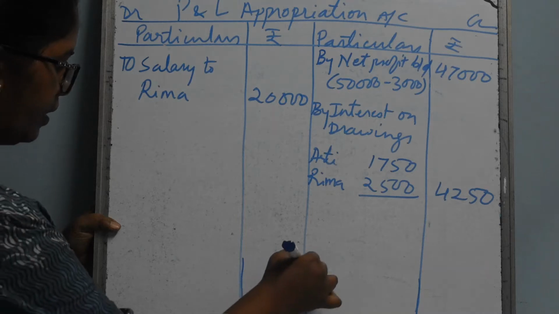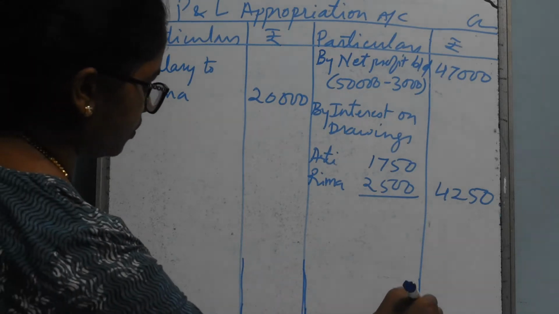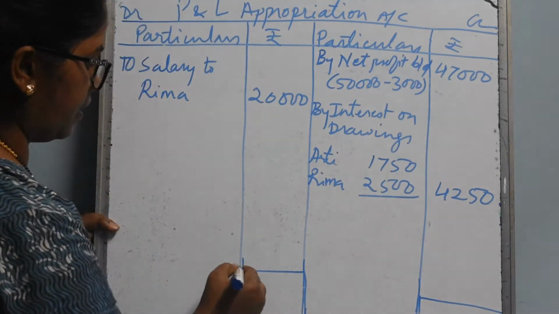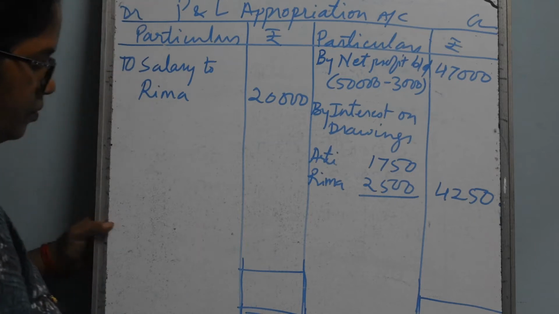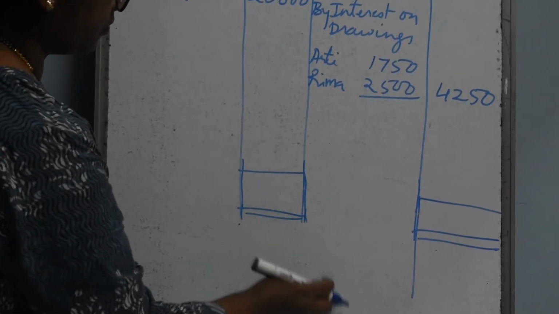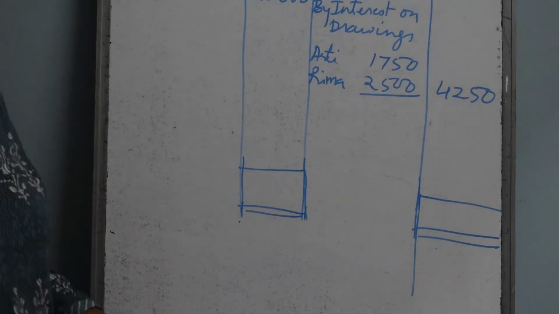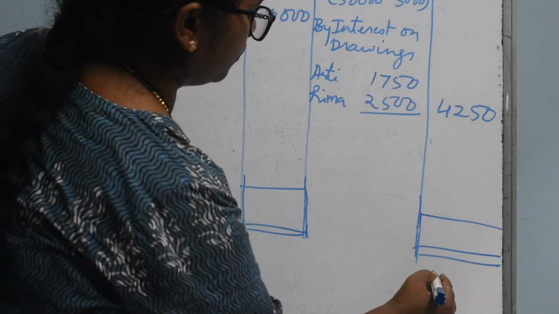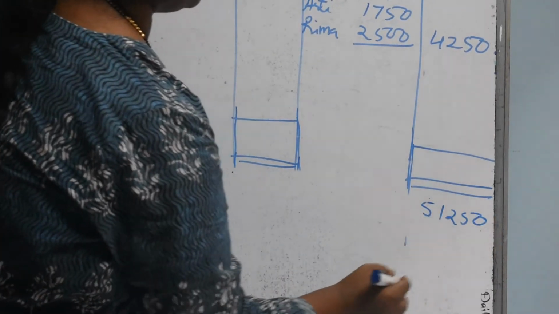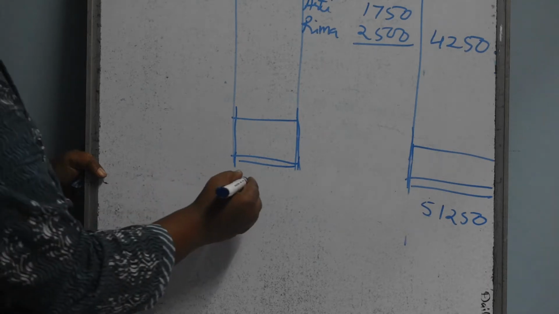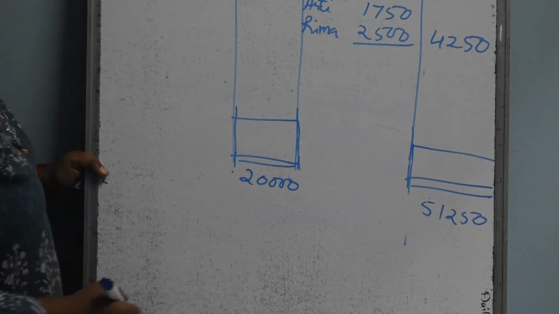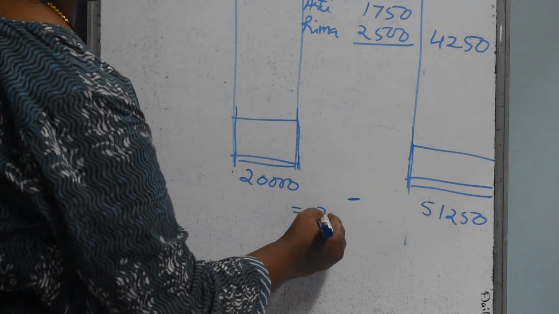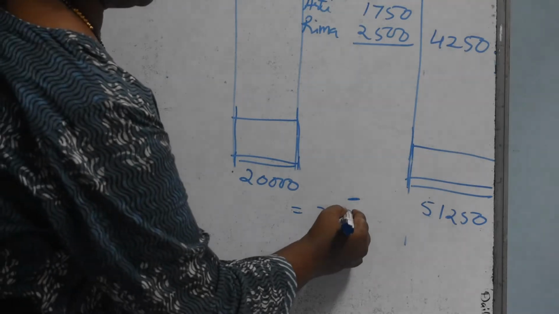Now before providing interest on capital, we have to just balance this account and see what our profit is. So if you see that side, it is coming 51,250, and this side the total is 20,000. So what is the amount remaining? If you minus this, the amount we are getting is 31,250.